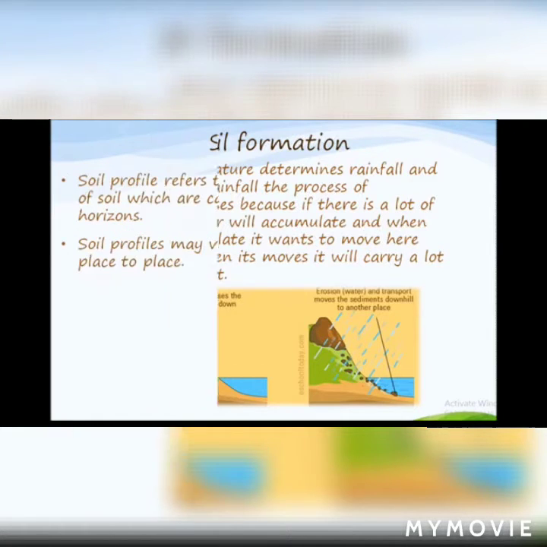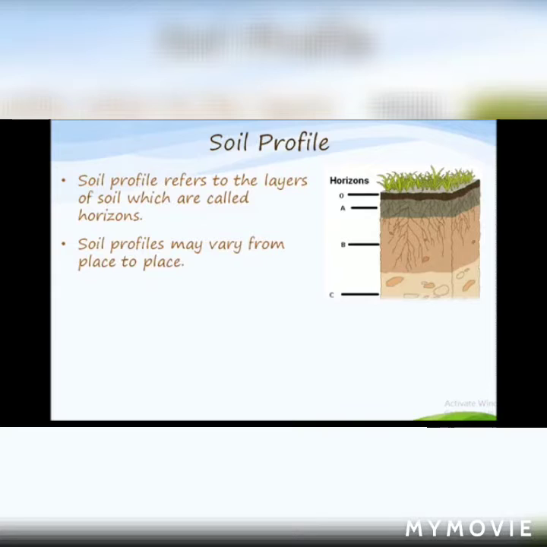Now let us move to soil profile. Soil profile refers to the layers of soil which are called horizons. For example, if we dig 1 meter deep, we can see different layers, or horizons, of soil. Soil profiles may vary from place to place.